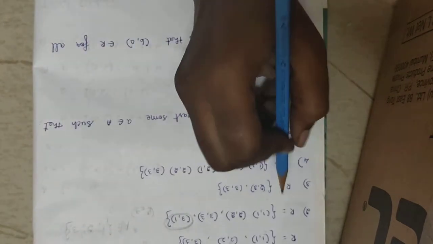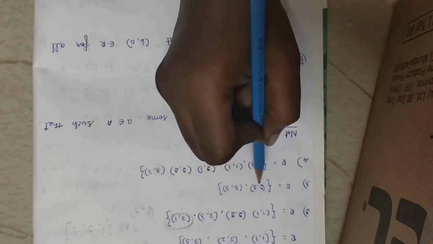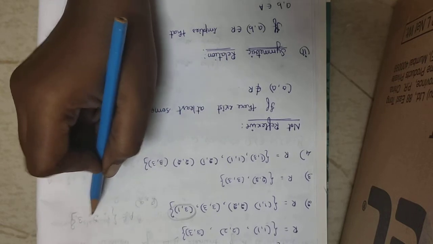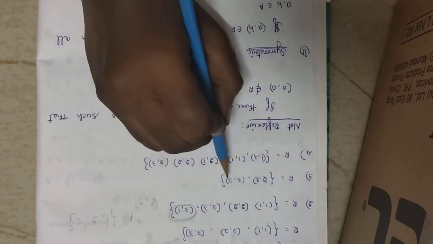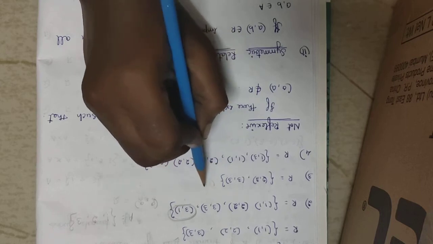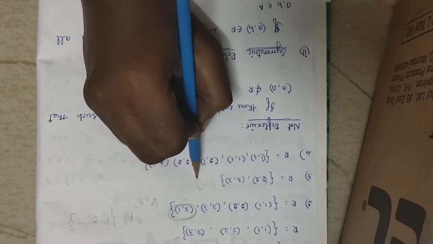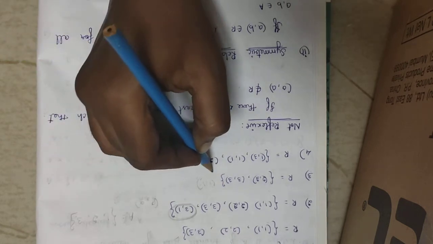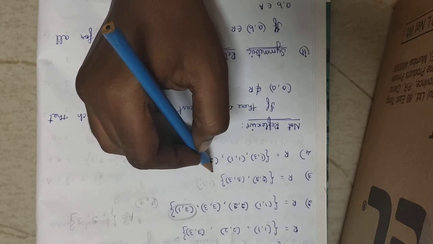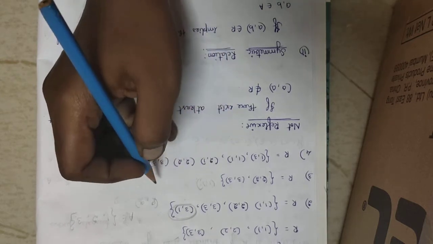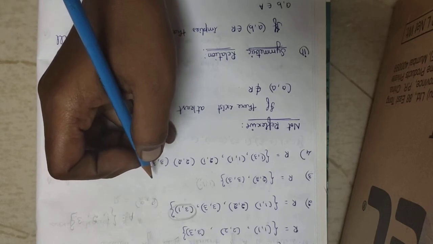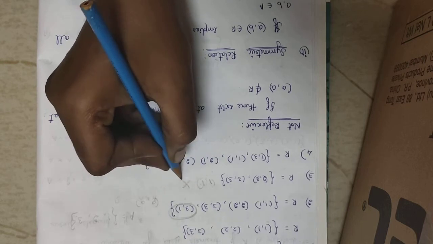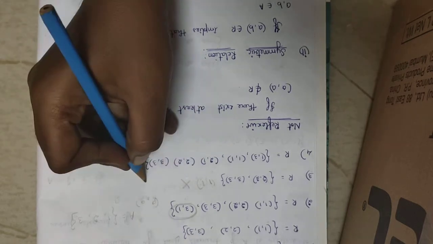Now see the third one, I have taken the ordered pairs only (2, 2) and (3, 3). But my set is 1, 2 and 3. For the 1, I don't have the ordered pair (1, 1). The ordered pair (1, 1) is not there in this set. Therefore, I cannot say this is a reflexive relation, because my condition is that every element should be related to itself. Here 1 is not related to itself. Therefore, this is not a reflexive relation.